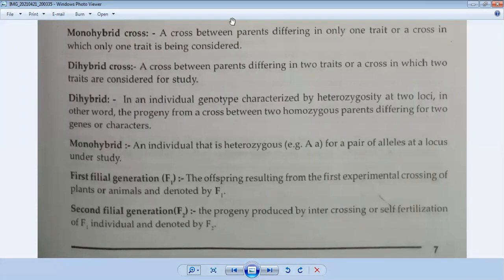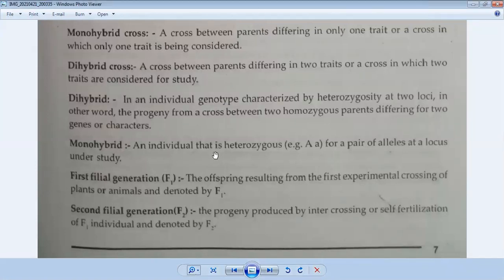मतलब दो पेरेंट्स रहेंगे यहाँ पे, two parents will be there, but they show different characteristics. For example, we can take two characteristics at a time: yellow color and round shape, yellow round, and a green wrinkle. So these are the two characteristics belonging to the same gene. So it is a case of dihybrid condition.